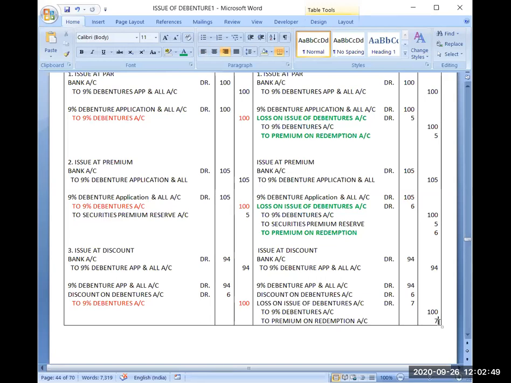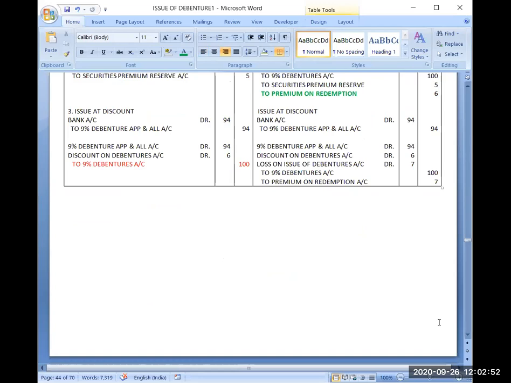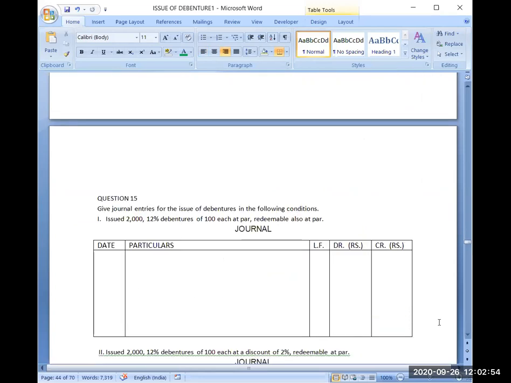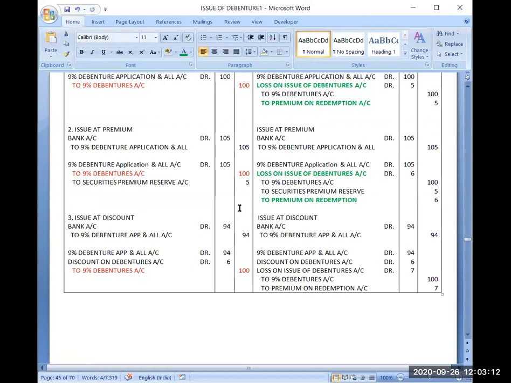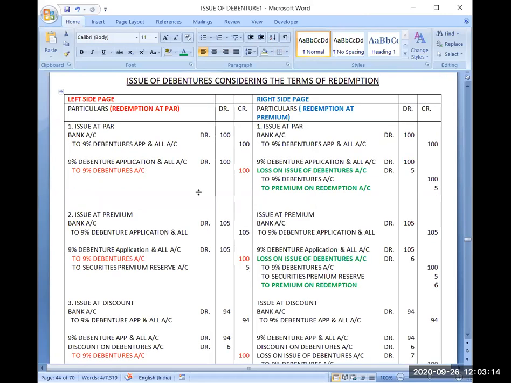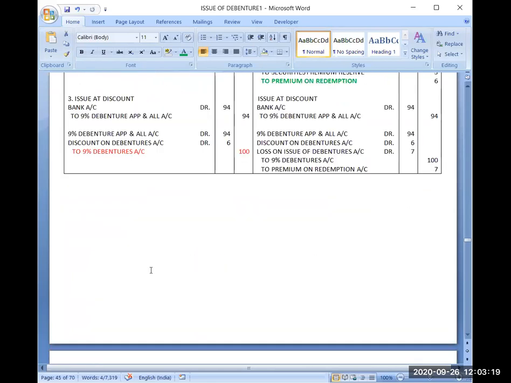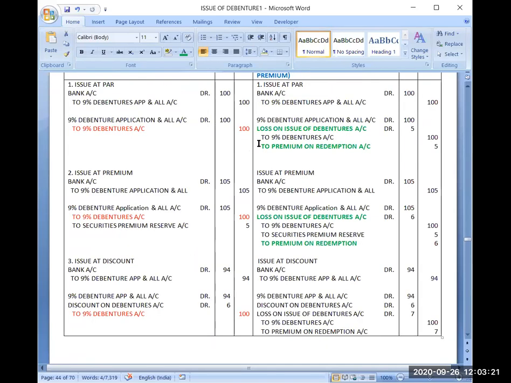Try to practice these questions. Like suppose I can show you one question here. Issued 2000 12% debentures of 100 each at par, redeemable also at par. So this is the first combination. So when I will be doing the entries, I will not focus on this part first. I will do the entry for that only, for one debenture. So the entry will be same here, like 100, 100, 100, 100. Then afterwards, I will be multiplying it by the number of debentures, that is 2000. And finally, I will get the amounts for my answer.